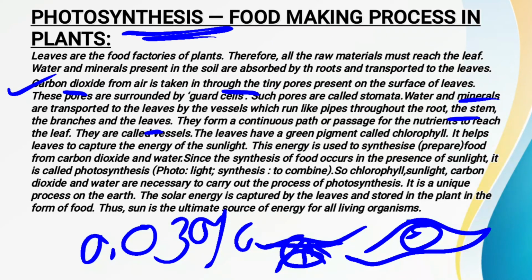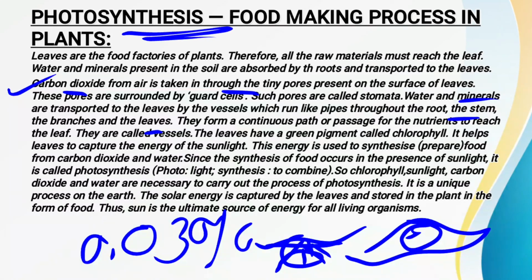But how are they transported to the leaves? They are transported with the help of a pipe-like structure, and that pipe-like structure is called the vessels. Now these vessels run throughout the root, the branches and the leaves, and thus a continuous path is formed for reaching these nutrients to the leaf.